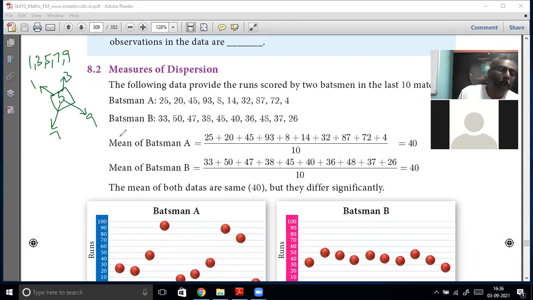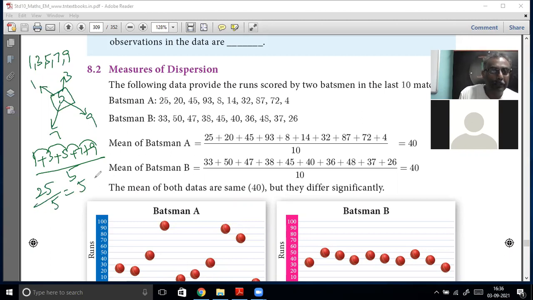So how does the average come? 1 plus 3 plus 5 plus 7 plus 9, divided by 5 values. 9 plus 7 is 16, 16 plus 5 is 21, and so on to 25. So 25 by 5 is equal to 5. 5 is your mean. Now, why is it called a measure of central tendency?